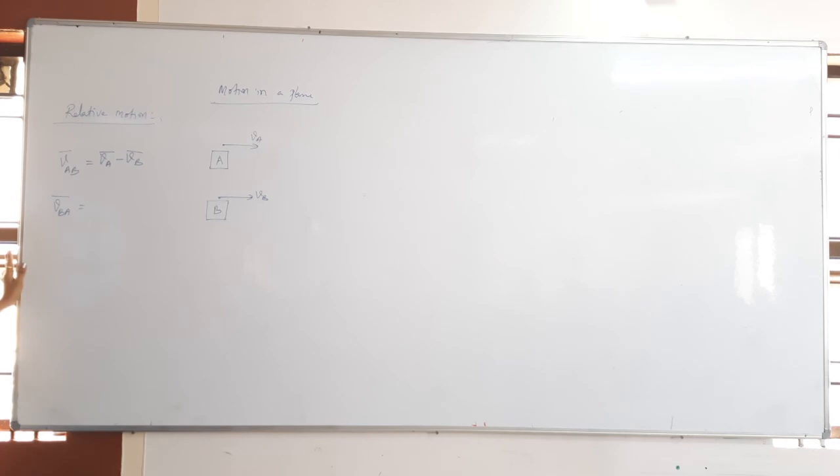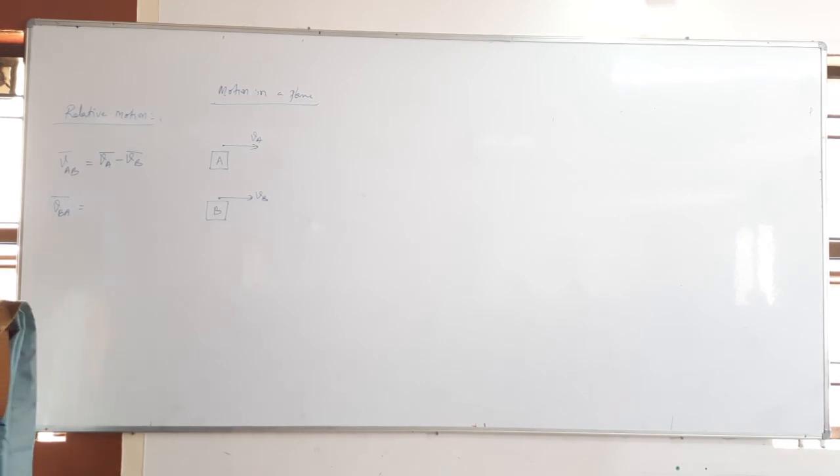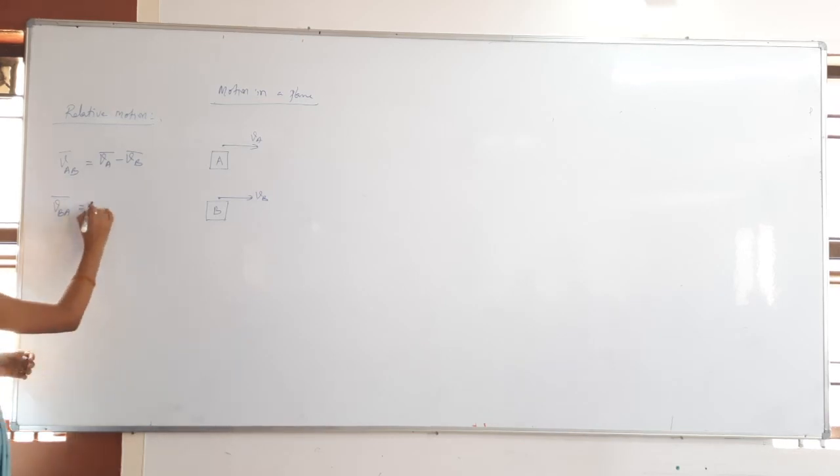In the next line, the velocity of B with respect to A, that is VBA bar, is equal to VB minus VA.